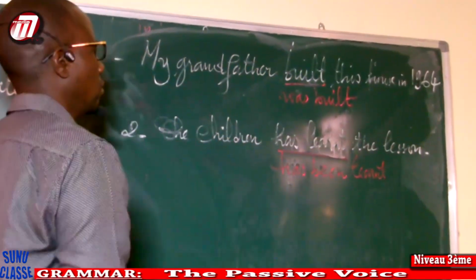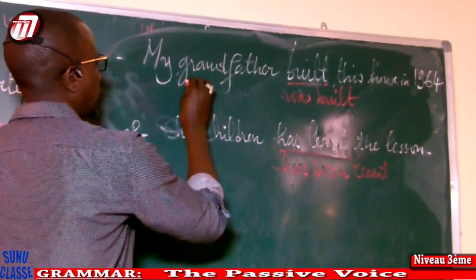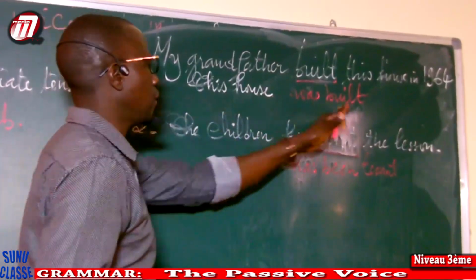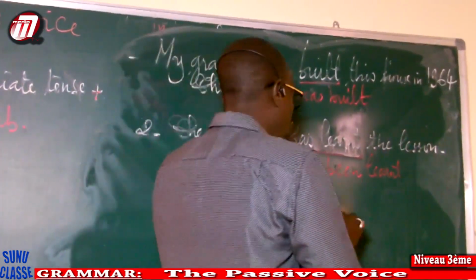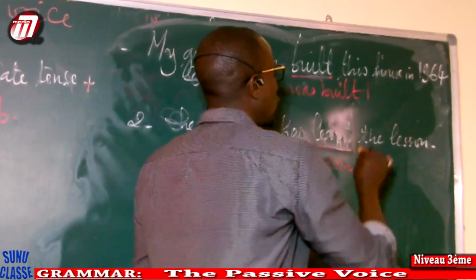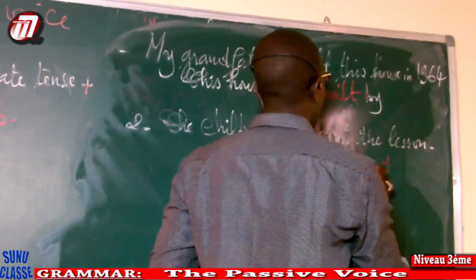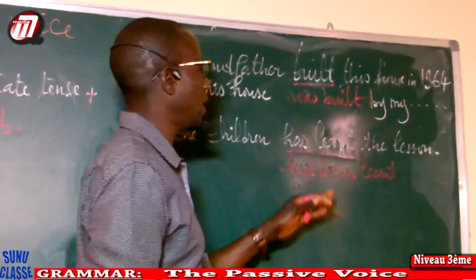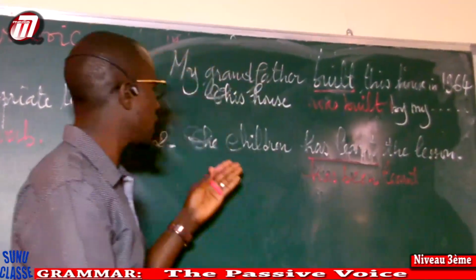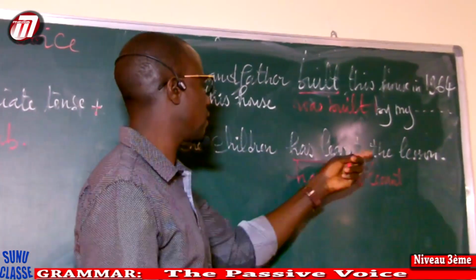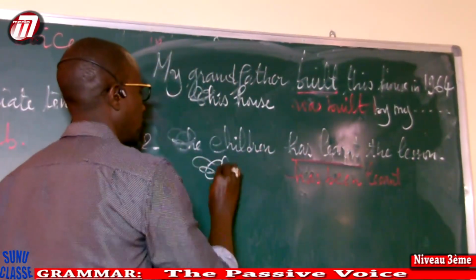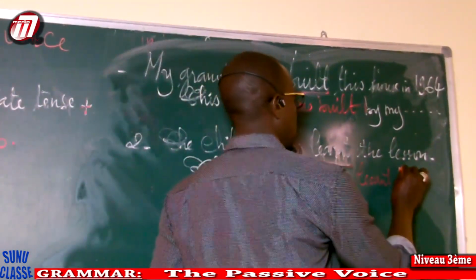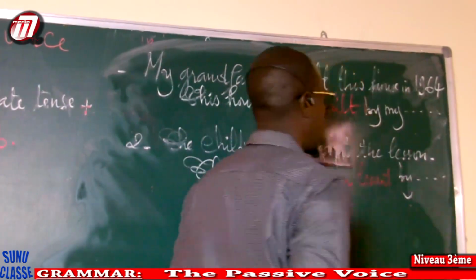I put this house was built, by preposition. Why? Because I want to mention the doer. Was built by my grandfather in 1964. In the second one, the children has learned the lesson. The lesson has been learned by the children.